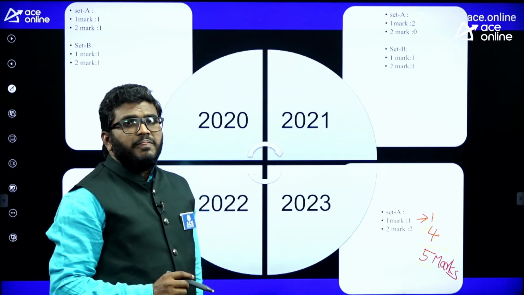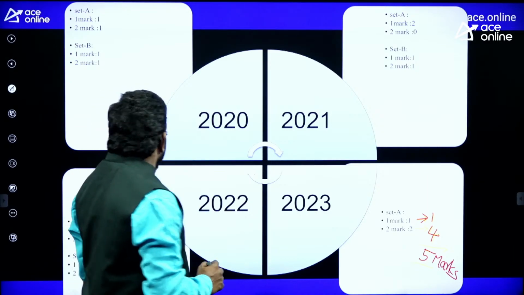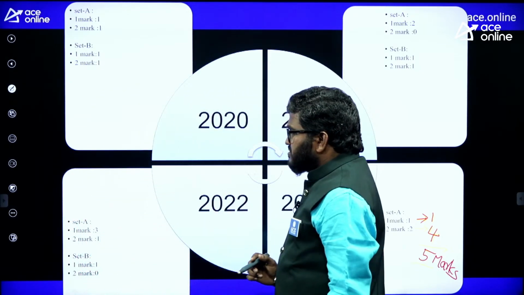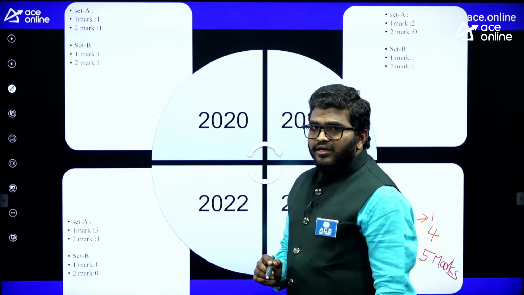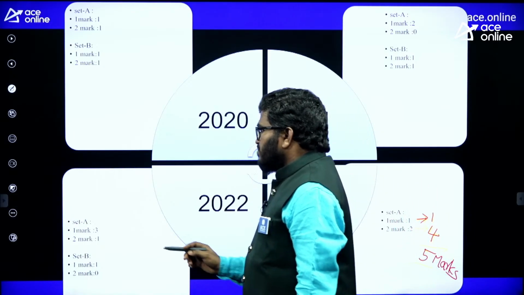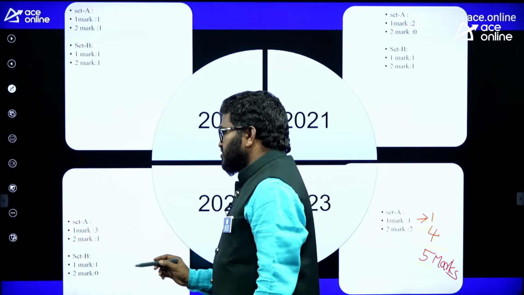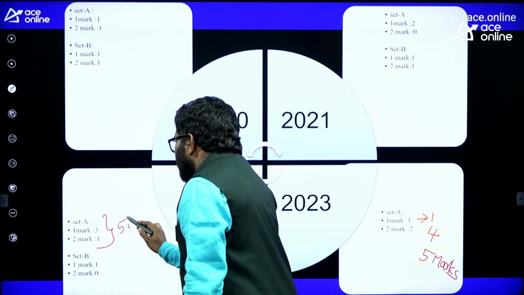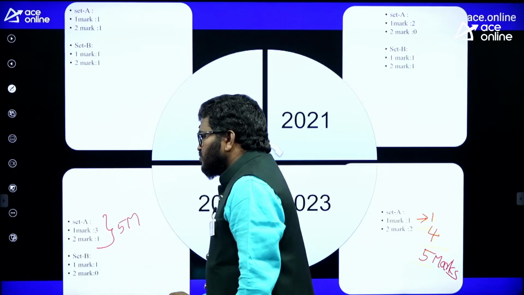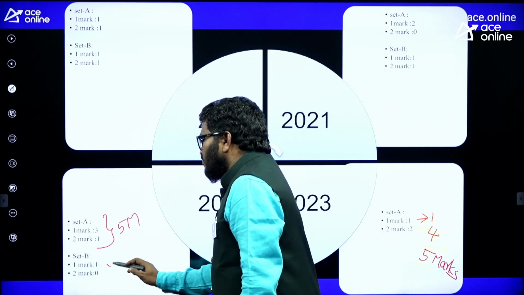In 2022 you can see there are 2 sets, set A and set B. In set A, 1-mark questions 3, 2-mark questions 1, so the weightage here is also 5 marks. In set B, they asked only 1 question.